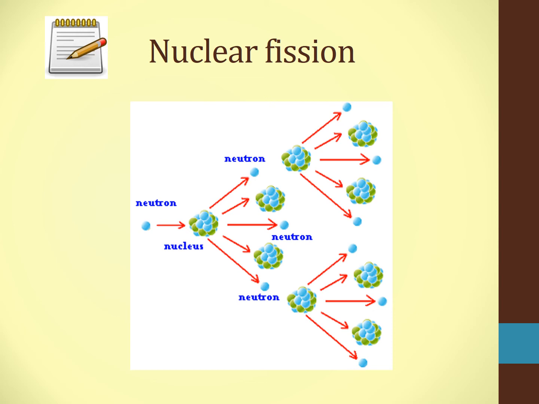So if we're talking about nuclear fission, then we're talking about uranium, and it is now going to begin to make a spontaneous fission. So this diagram you see here is showing you how this happens, okay?